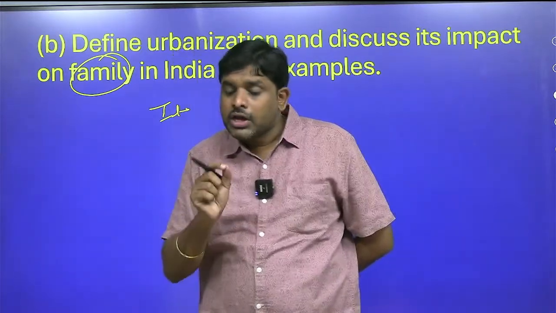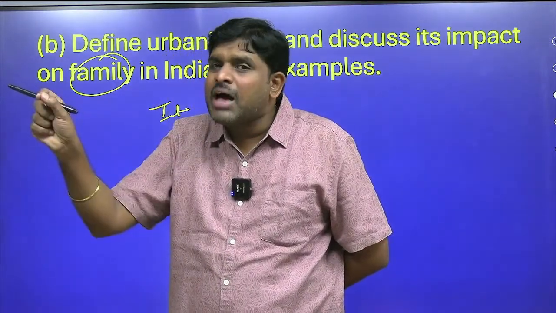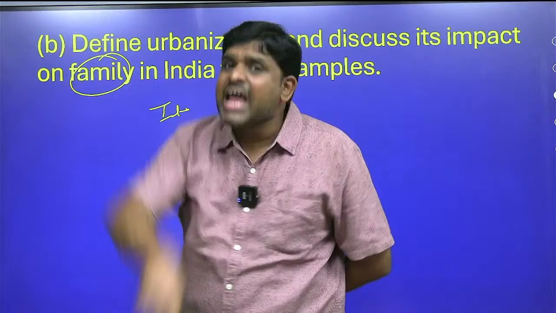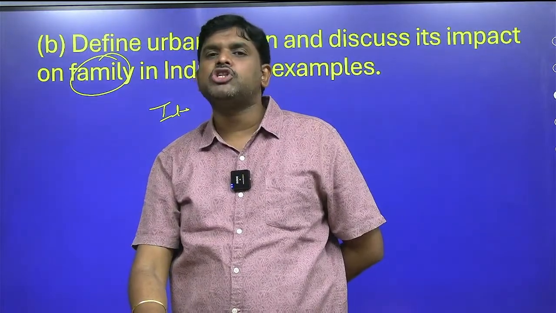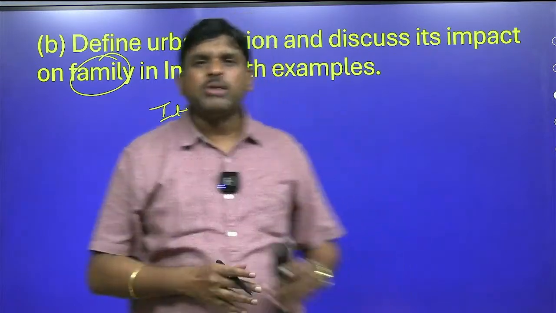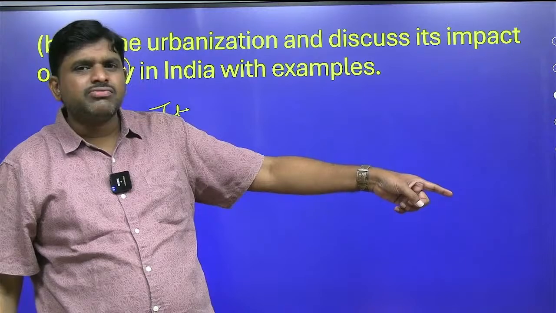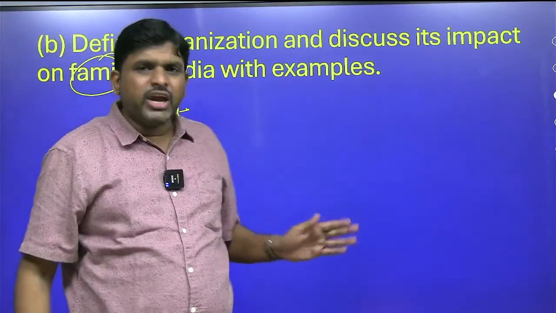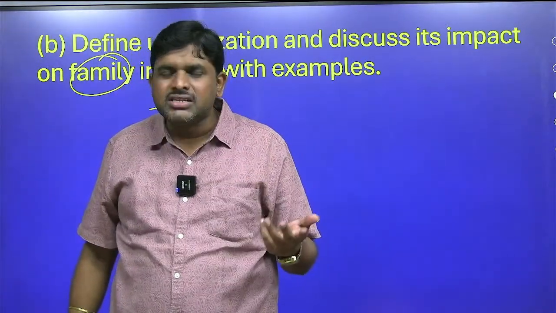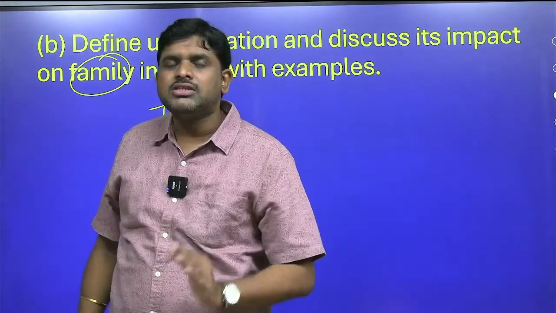Next you will write: it is not because of urbanization that the family is getting impacted. There are characteristics in urbanization which are responsible for the impact. What are the characteristics? Like what? Anonymity. In urbanization, anonymity will be there or not. If any person has fallen down in an accident, whether we will look at it or we will do our work, anonymity is there. So this anonymity is influencing the family system.